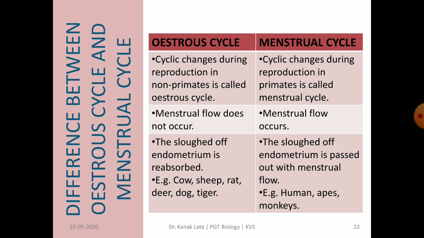In the oestrous cycle, slough of endometrium is reabsorbed, but in menstrual cycle, the slough of endometrium comes out in the form of bleeding, that is called menstruation. Examples showing oestrous cycles are, as we have seen earlier, cow, sheep, rat, deer, dog, tiger, etc. Whereas animals having menstrual cycles are humans, apes, monkeys.